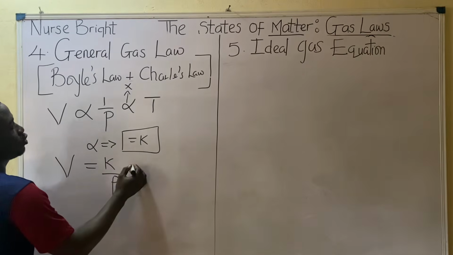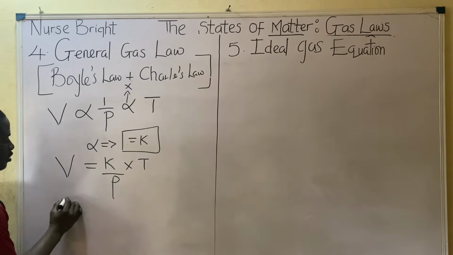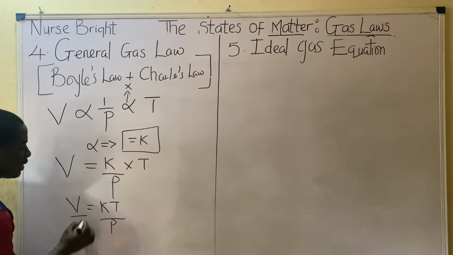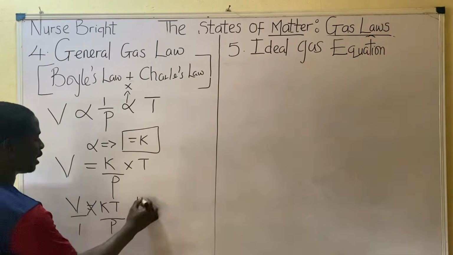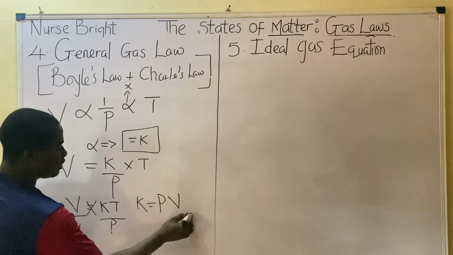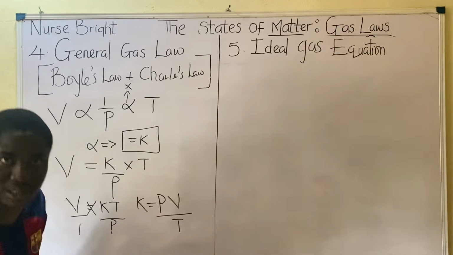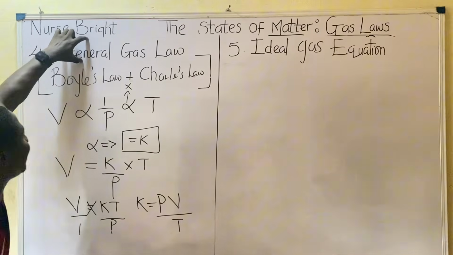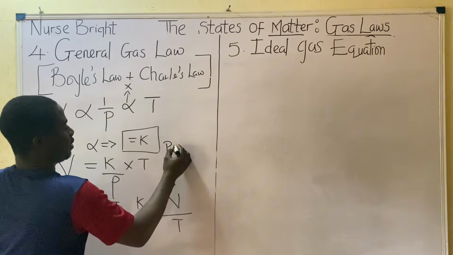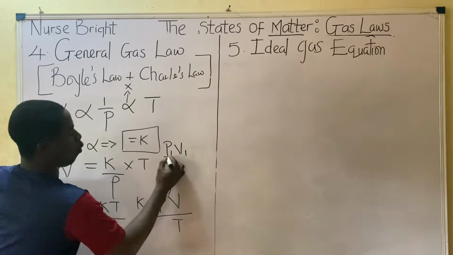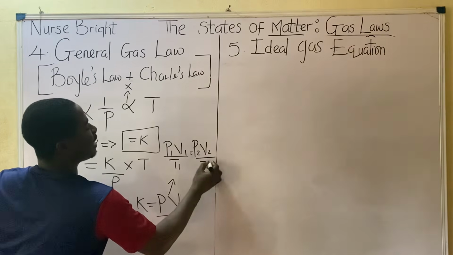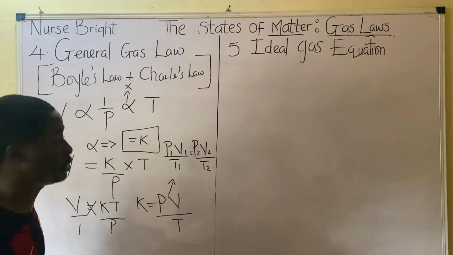So times T. So we are having V is equal to KT over P. Making K subject of the formula, K is P times V divided by T. This is why the general gas equation formula is simply this: P1 V1 over T1 is equal to P2 V2 divided by T2. That is how the equation is.